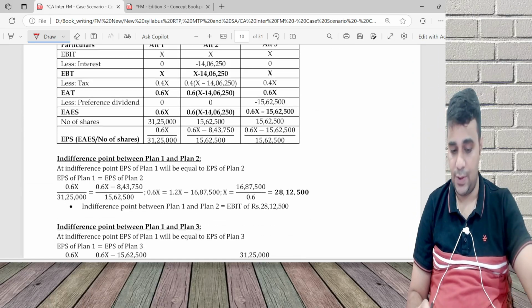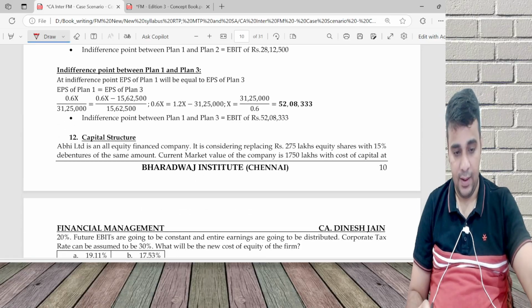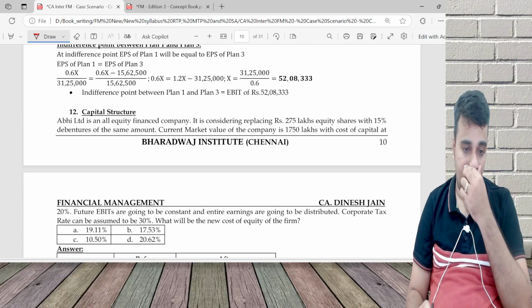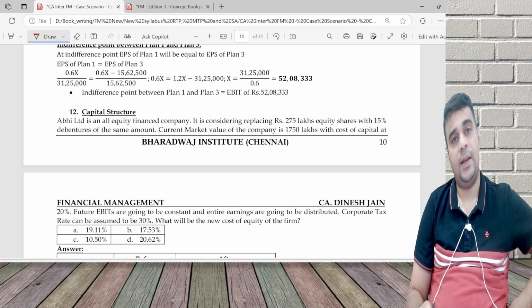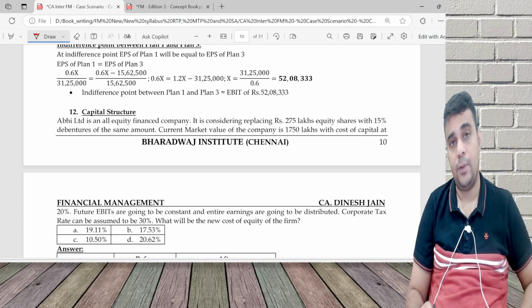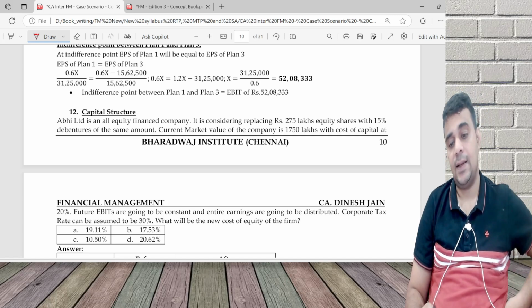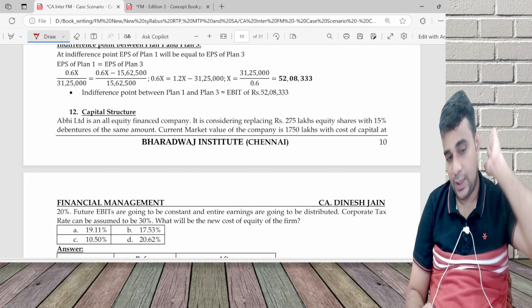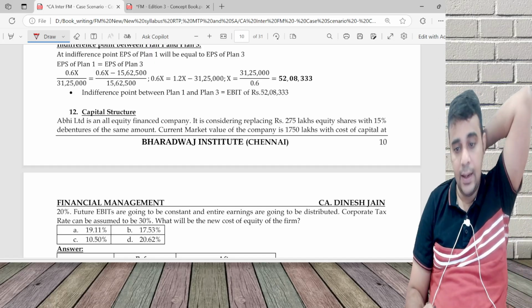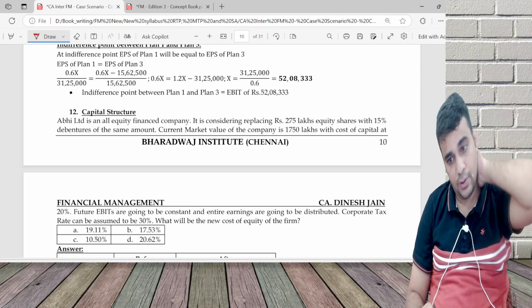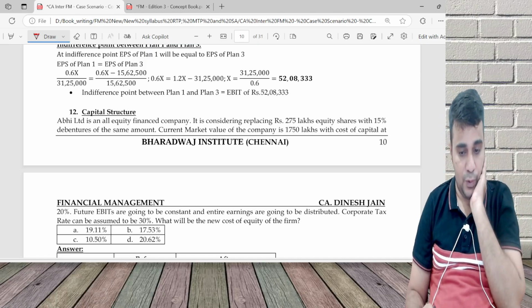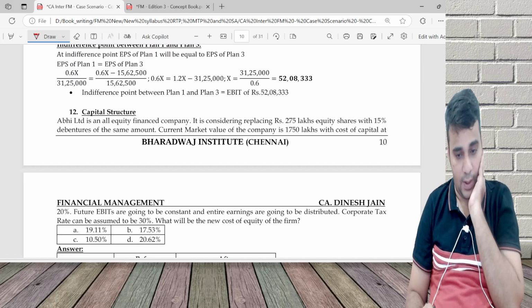No shortcuts are going to work in this question. Next, Abhi Limited is an all equity financed company. It is considering replacing 275 lakh equity share with debenture. Current market value is 1750. Cost of capital 20. Future EBIT is going to remain constant.